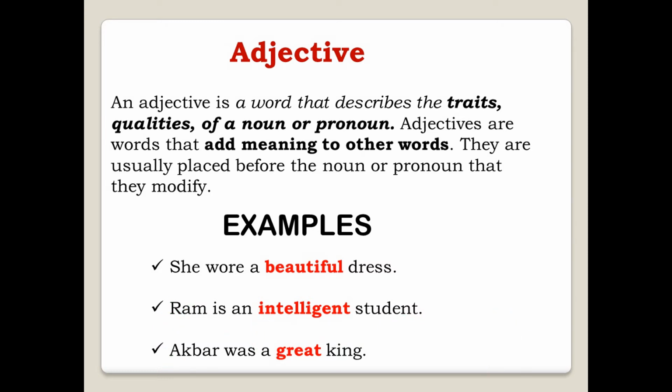They have come before. Okay, so like in these examples, beautiful is the adjective which specifies that the dress is beautiful, and Ram is not just a student but he is an intelligent student. And in the next example, Akbar was not just a king but he was a great king. So, what are we doing here? By adding all these adjectives here, we are adding meaning to the nouns or pronouns they have come before. Okay, now we will look at some examples, some pictures, so that we can understand this topic better.